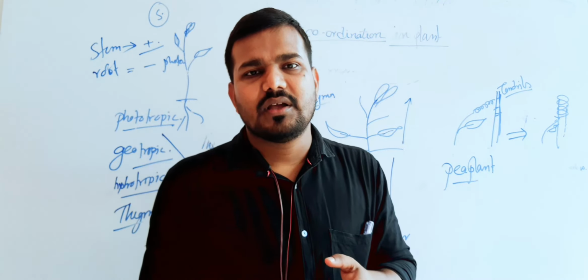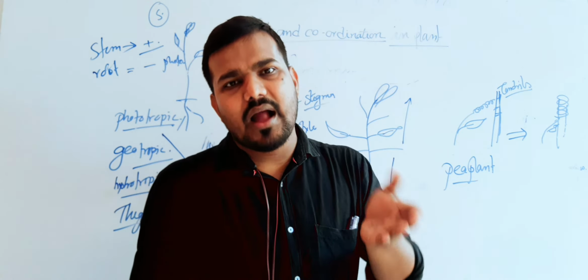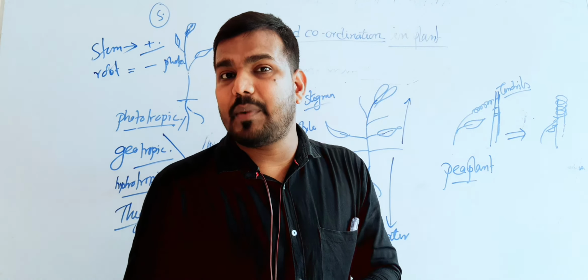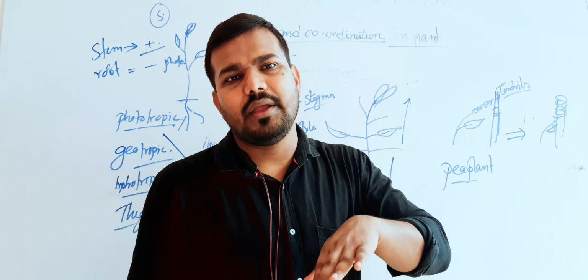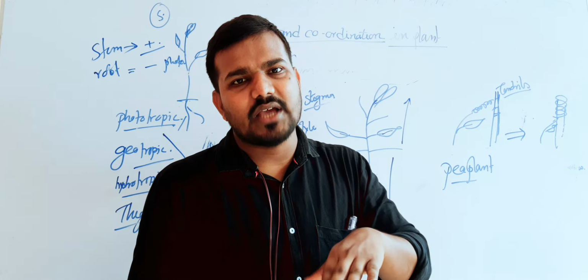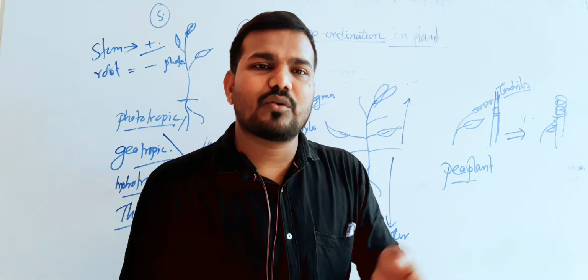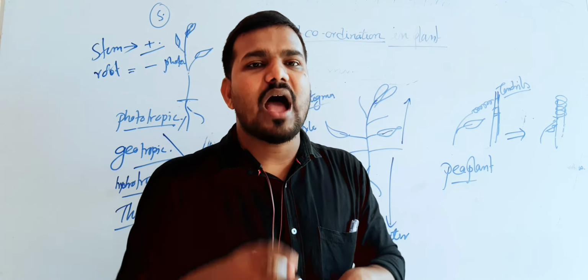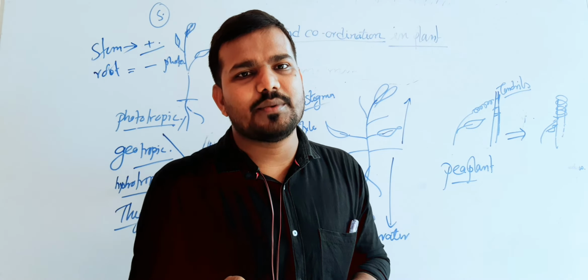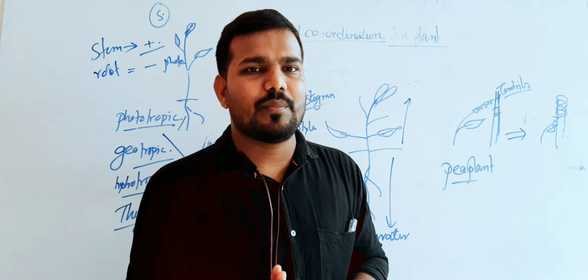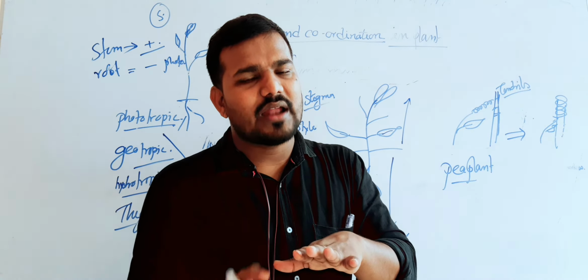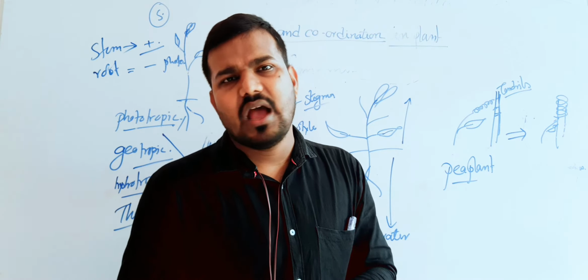Epinasty means the apical part is going to be bent. It means the lower parts perform a huge amount of cell division. That's why the upper layer is going to be folded. Whereas in hyponasty, the upper layer performs a huge amount of cell division and the lowermost part of the leaves of the banana tree is going to be folded. That is known as hyponasty.